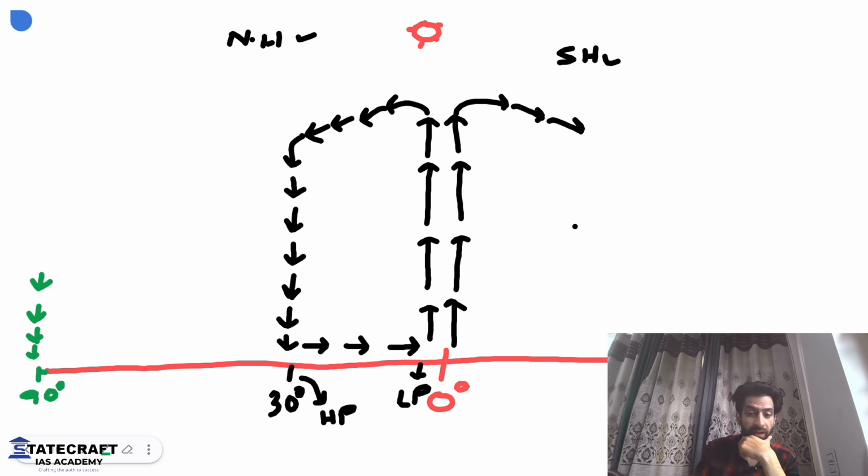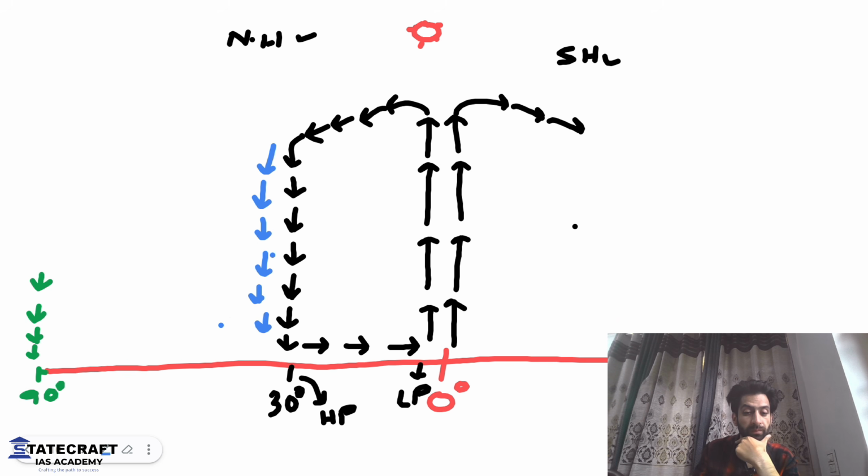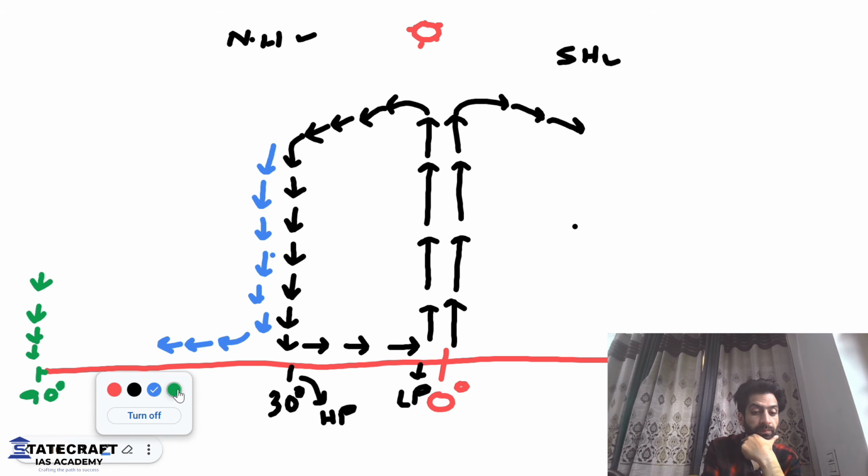Correct? At the same time, when we look at the subtropical high pressure region, this very region where I told you the air is coming down, at this position, what's going to happen here? The air will start to flow, right? Like this. The air from the poles will also start to flow, like this.